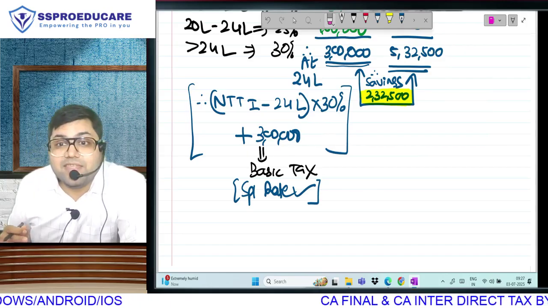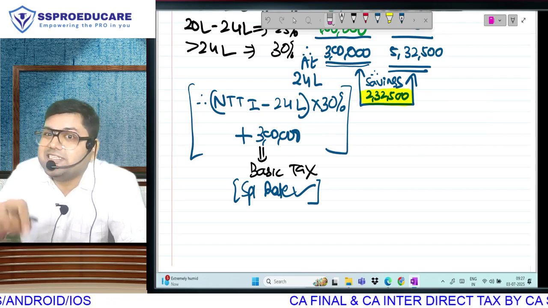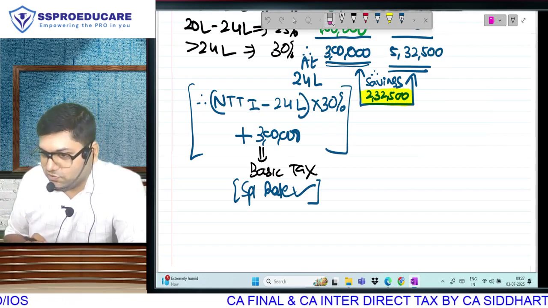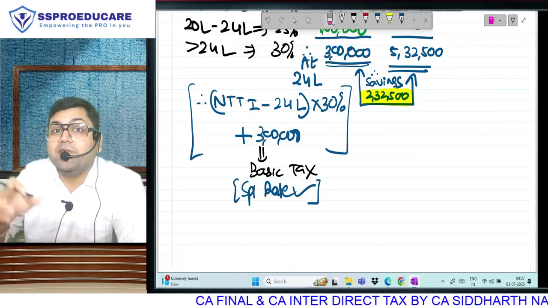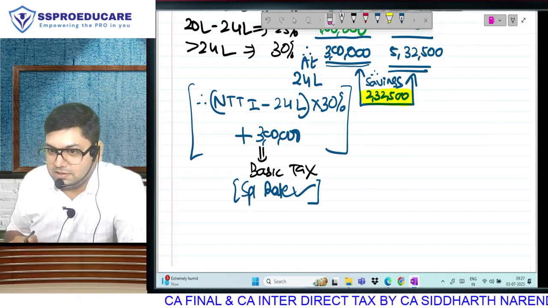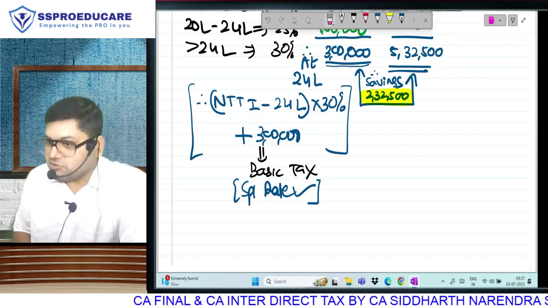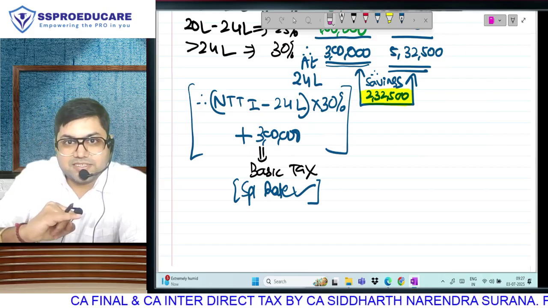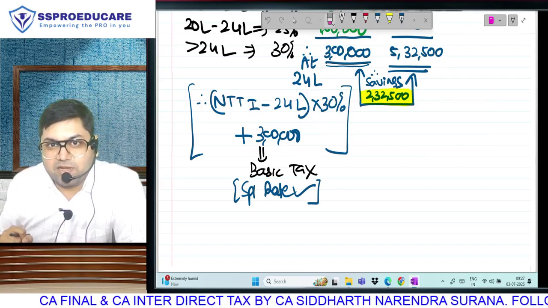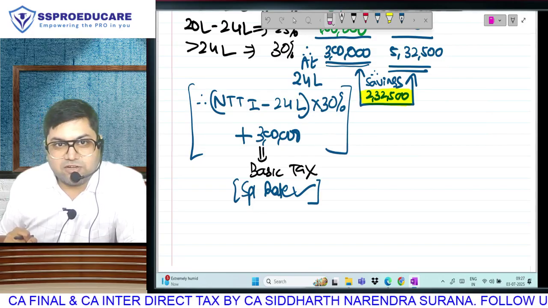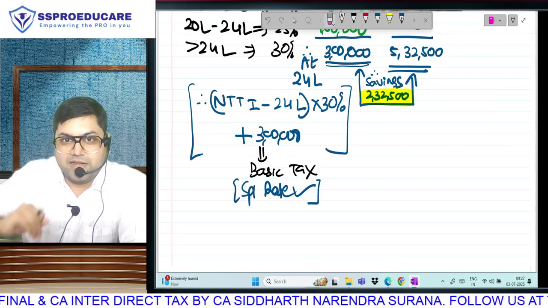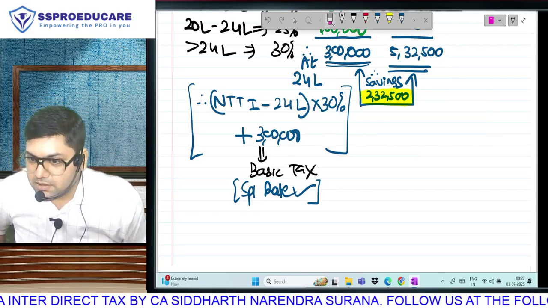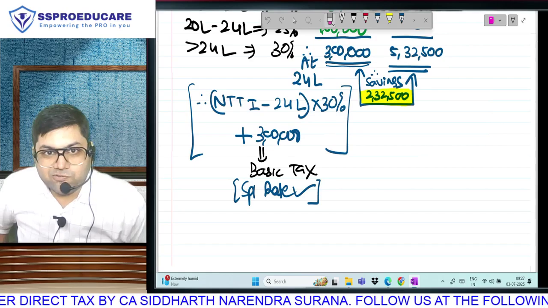You understand? Yes, there are maximum limits, but only chapter 6 deductions are not foregone like this. That is what I have been continuously telling you throughout the lecture. You have to forego so many benefits of income from salary. House rent allowance exemption, I'll tell you because by now you have forgotten. Actual HRA receipt, 50% of salary in Mumbai, Chennai, Delhi, Kolkata, 40% of salary in other places, and rent paid minus 10% of salary, whichever is low. This has no monetary upper limit. That amount can be crores of rupees.